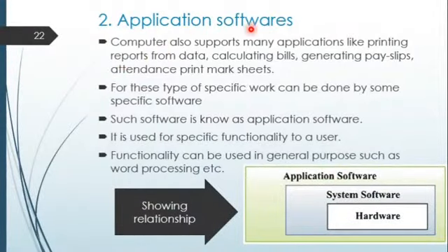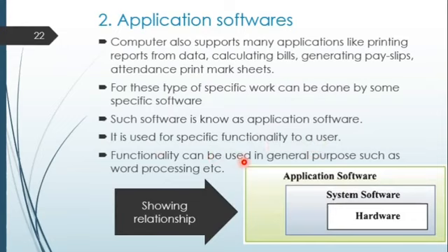Now, application software. The computer also supports many applications like printing reports from data, calculating bills, generating pay slips, attendance, printing mark sheets. Many applications are there. See, for these specific works, some specific software can be used. Such software is known as application software. Whatever software is meant for, prepared for, or built for a specific work, that is called application software. It is used for a specific functionality for the user. It can give the special function to the user.